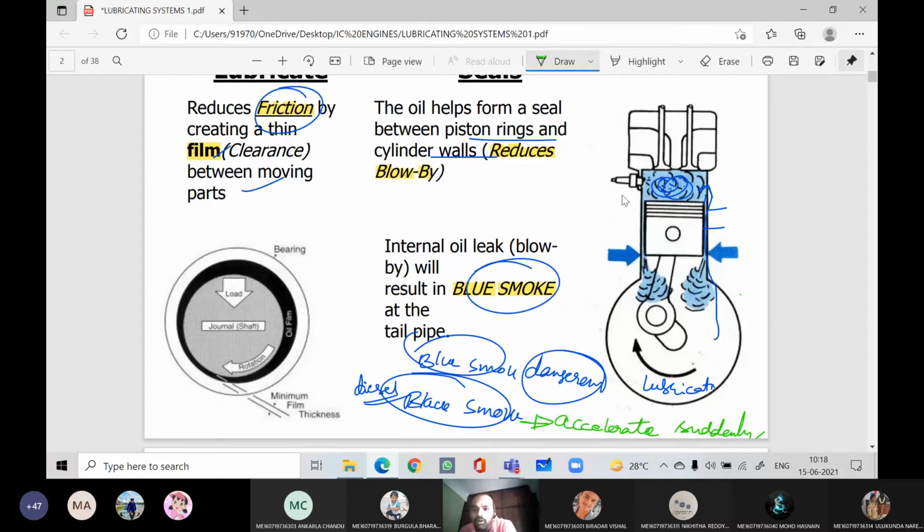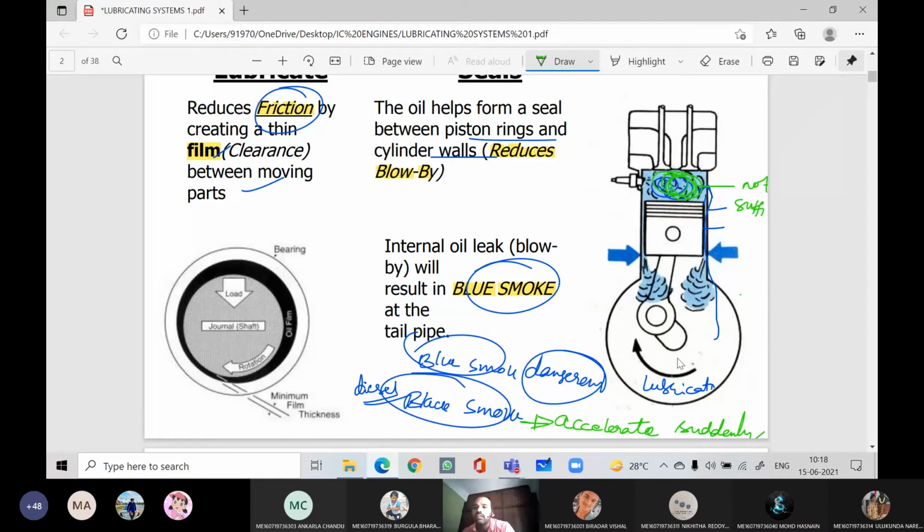So what will happen the moment you accelerate? More diesel fuel will be accumulated within the engine cylinder, and that much diesel we should burn. For that, the air present inside the engine cylinder is not sufficient to burn the diesel injected, because more diesel is injected due to throttling, due to accelerating suddenly.